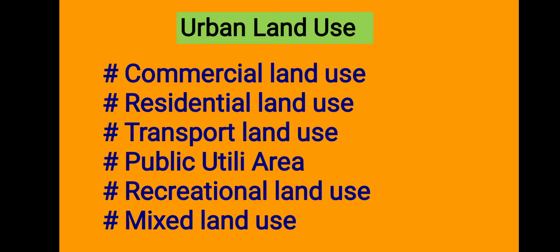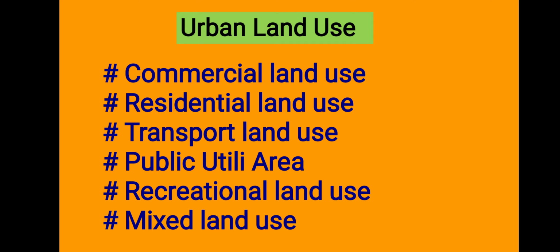Okay, and the last important type of urban land use is mixed land use. In some areas we find all these types together. Such areas are said to be mixed land use. In cities like Mumbai and others, we are able to see this mixed type of land use. Some people live in apartments, downstairs there are shopping complexes, theaters, some public utility things, banks and post offices in the same building. So areas like these are known as mixed land use.